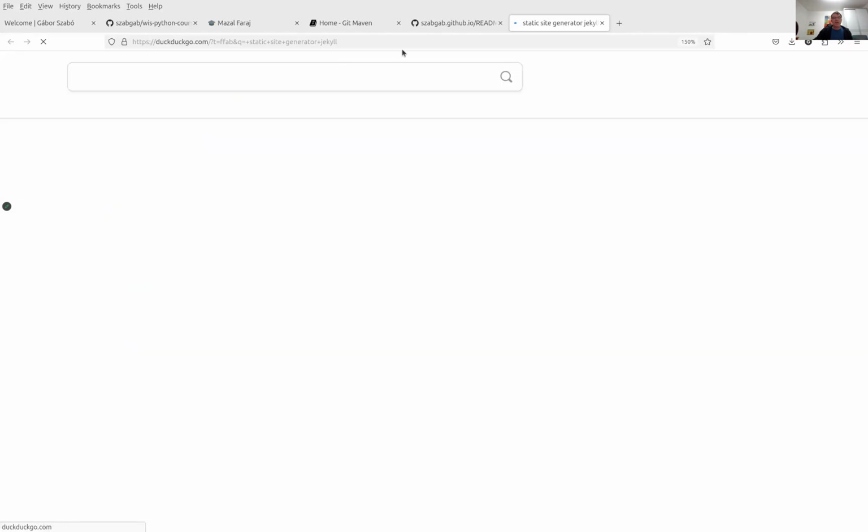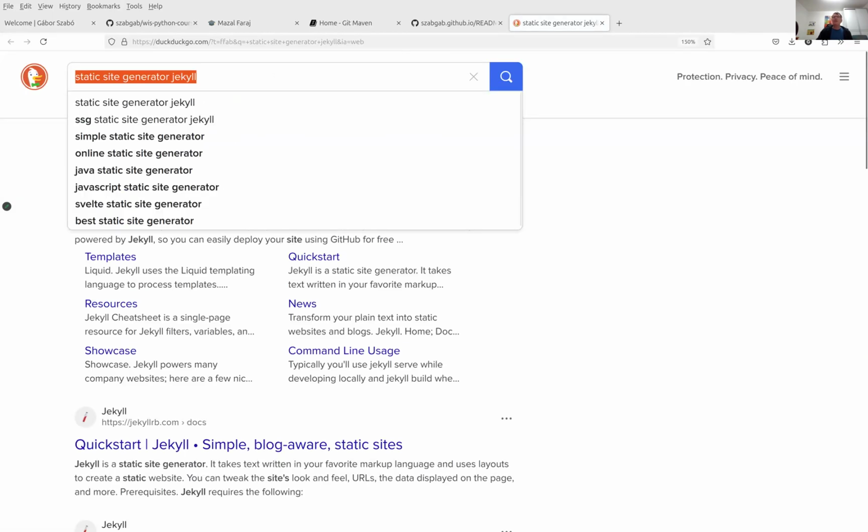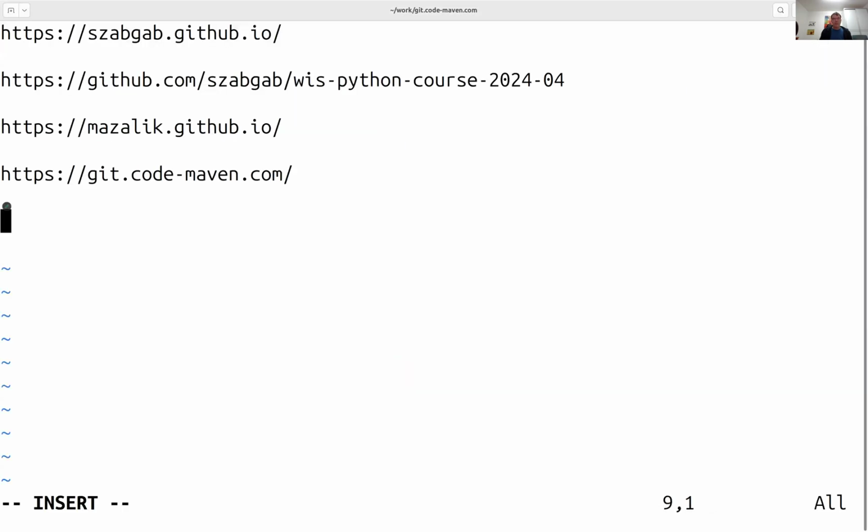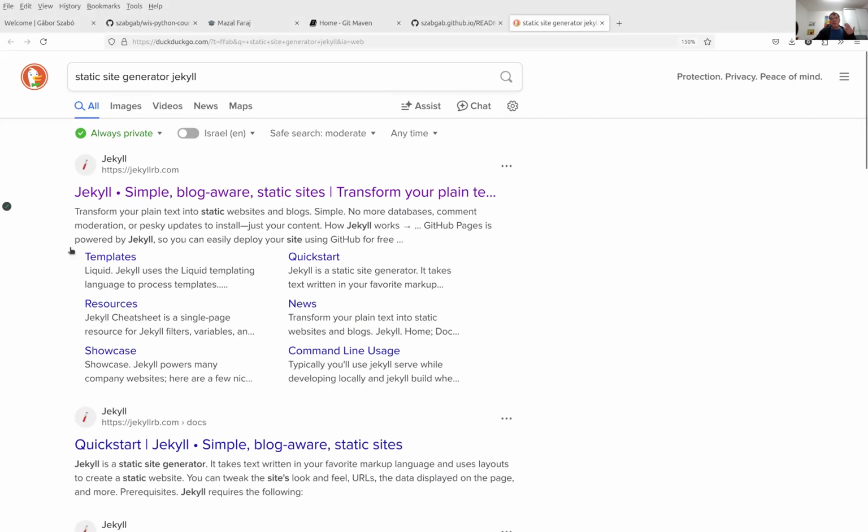I'll copy the name here so it's easier for everyone to understand what I'm talking about. I'm also putting it here to have notes. This is one of the hundreds or maybe thousands of tools that allow you to take a simple format, the Markdown format that we used, and generate a website from it.